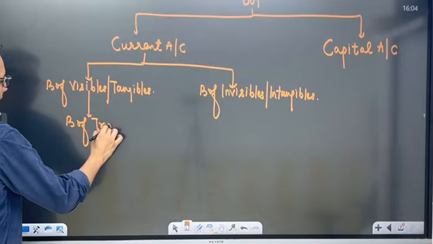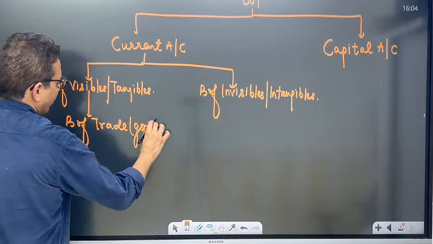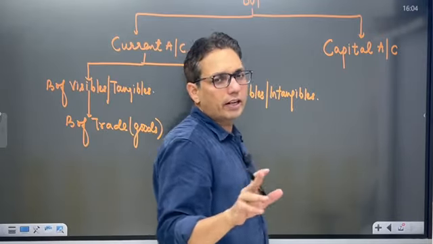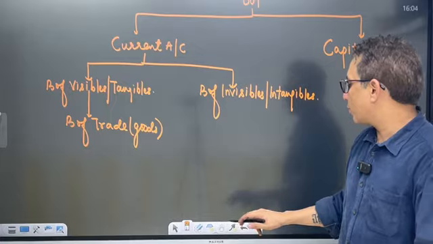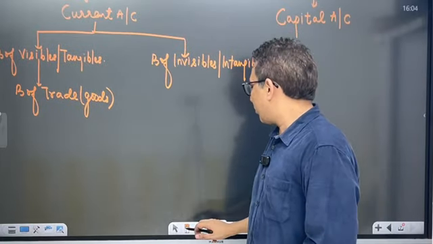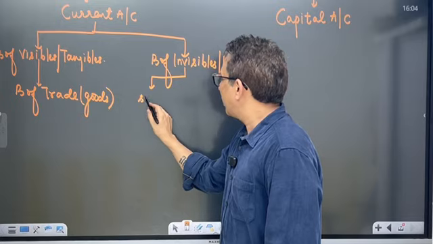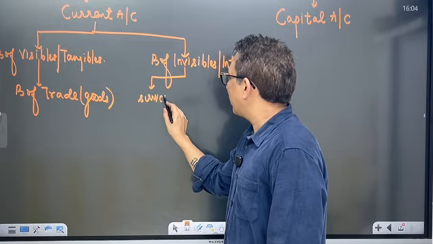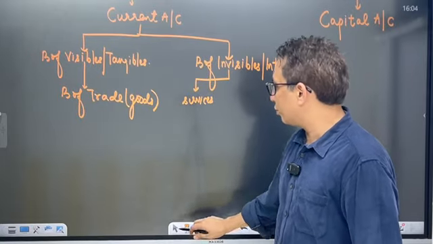balance of trade, or I can say goods. So when I talk about balance of trade, I would only talk about goods. I will not talk about services because services would be covered here in intangibles. So when I say balance of trade, goods,